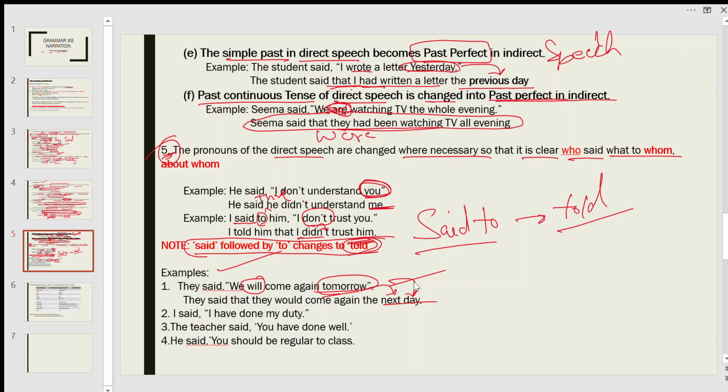Next example: I said, "I have done my duty." These sentences are for your practice. The teacher said, "You have done well." So this is for your practice. Okay, now moving on.